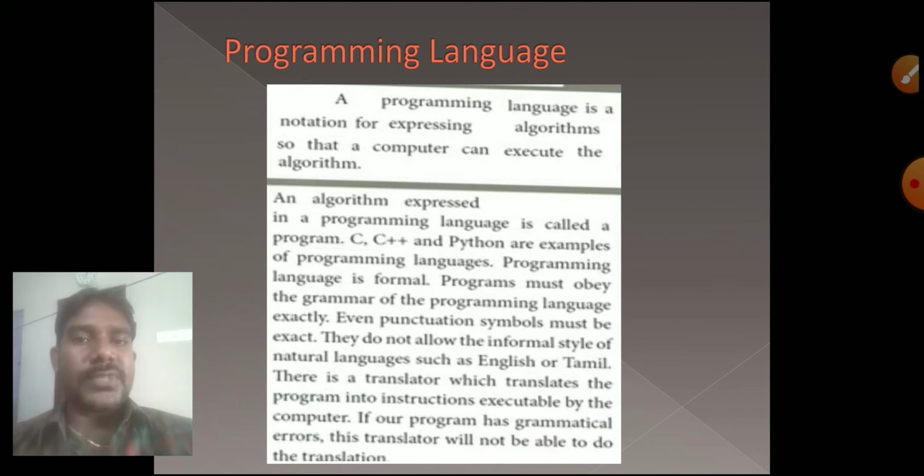First notation, programming language. I already told you, a programming language is nothing but executing in a computer itself. Expressing an algorithm so as to execute a program in a computer is called a programming language. This is a very important point. Programming languages are C, C++, Java, Python. These are examples of programming languages.